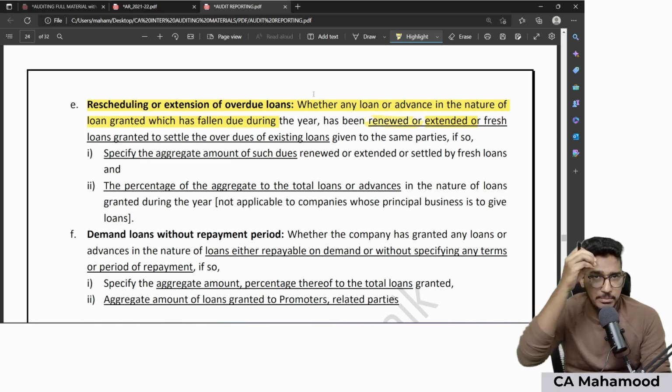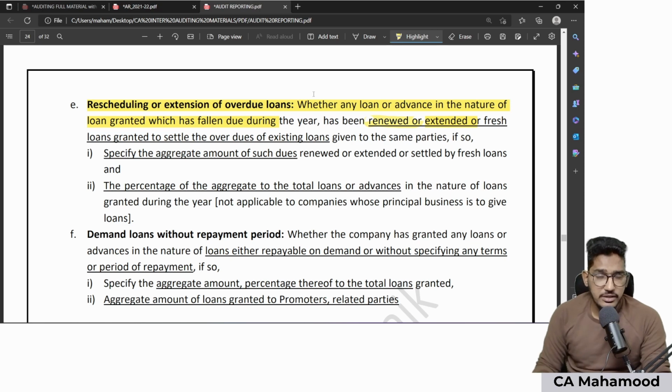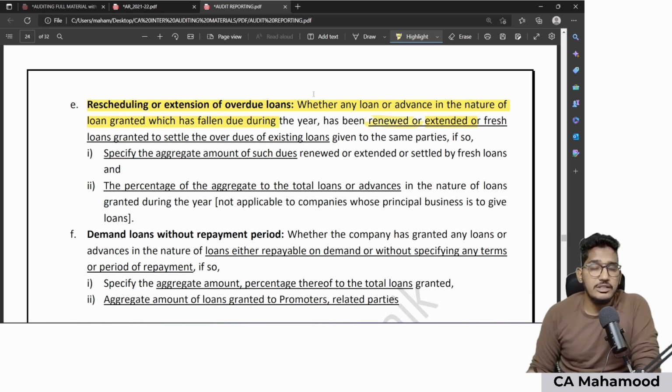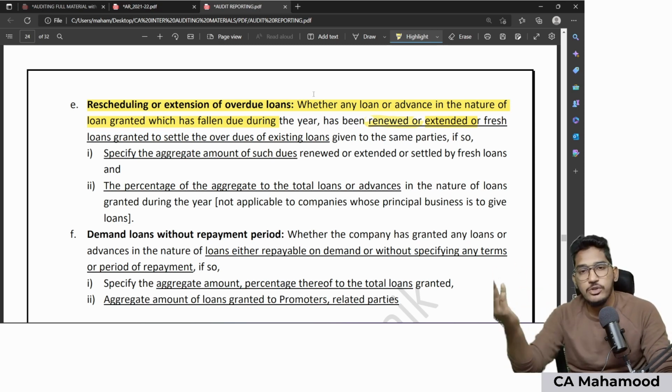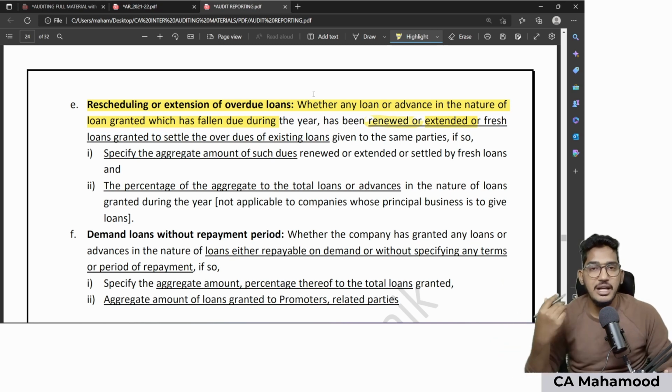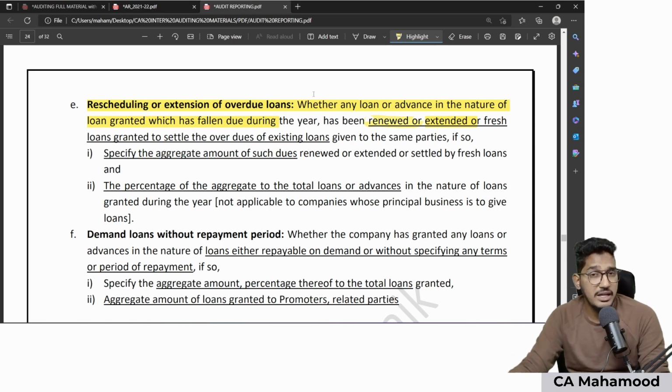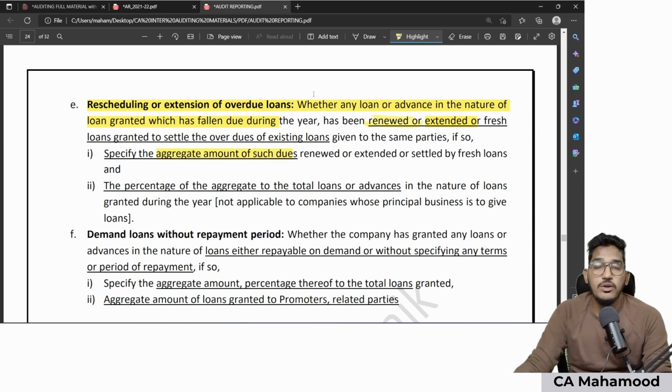Your client has given a loan in the past which has fallen due in the current year, but instead of collecting the loan which has fallen due, they are either extending or renewing it. That means they are extending the due date, or for the same party they are giving a new loan. Out of that new loan, he is repaying the old loan. Nothing but an indirect way of extending only. So did you find whether your client has conducted these kinds of transactions? Instead of collecting the loans, they are renewing, extending, or giving fresh loans to the same party. If yes, I need to report the total amount of such loans which are renewed, extended, or settled by fresh loans. The total amount of loans I have to report.